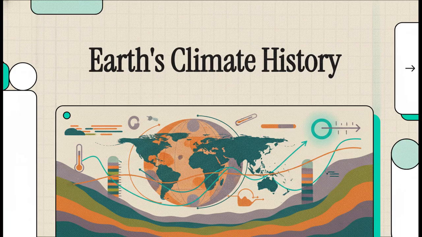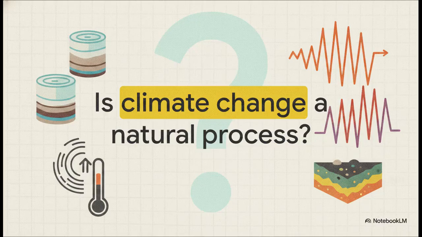Welcome to this explainer. Today, we're going to definitively trace the history of Earth's climate so we can truly understand our current reality. I'm absolutely thrilled to walk you through this material because we're going to look at the exact data that scientists use to track the timeline of our planet. By zooming all the way out and then bringing it right into the present day, we can separate fact from fiction. So let's just dive right in by asking the core question at the heart of this entire topic.